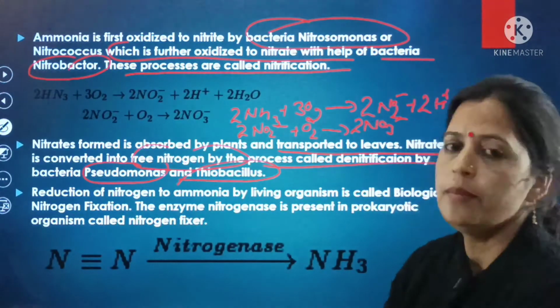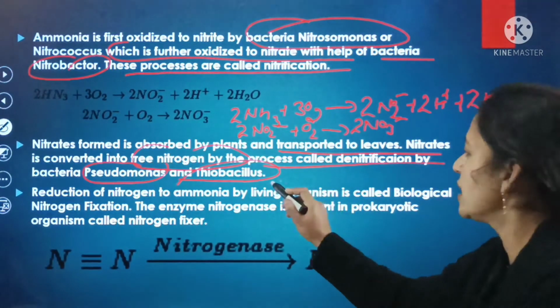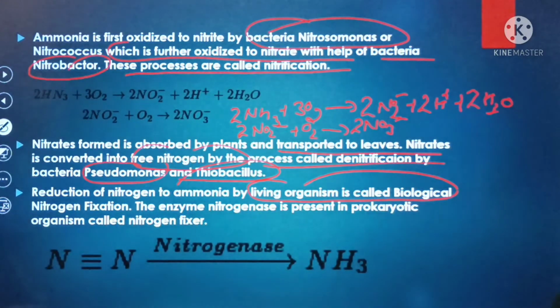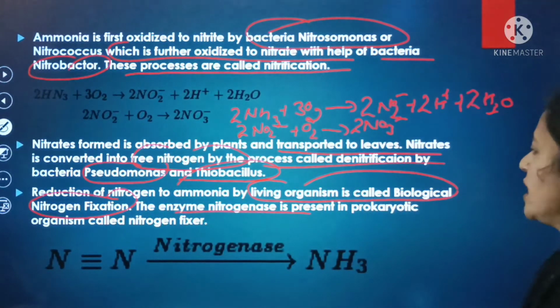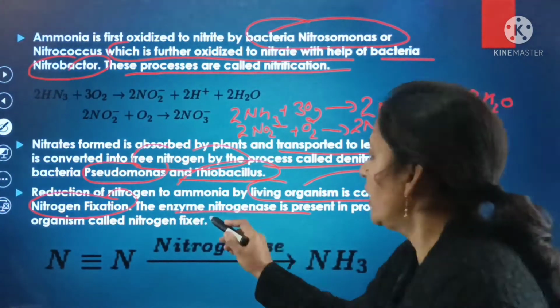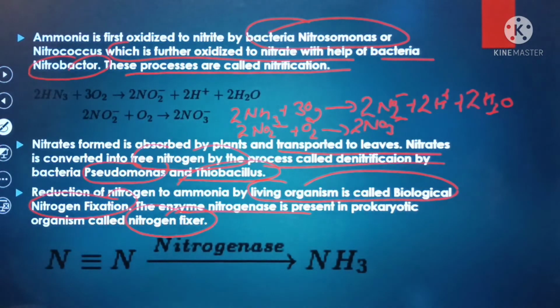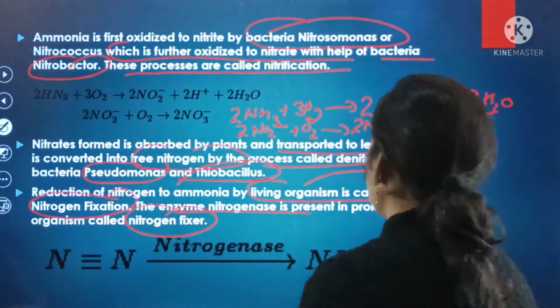And the next important topic here is reduction of nitrogen to ammonia by living organisms, and this process is known as biological nitrogen fixation. The enzyme nitrogenase is present in prokaryotic organisms, the nitrogen fixers. So the enzyme nitrogenase is specially present in prokaryotic cells or prokaryotic organisms, and they are called nitrogen fixers.